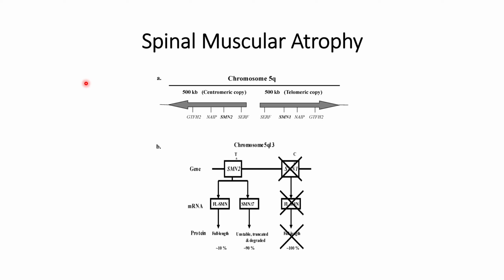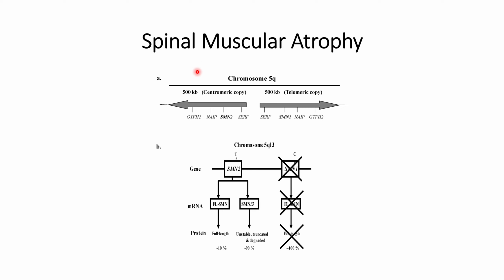The patient might get symptoms such as muscle weakness or muscle thinning, and in the worst case it might lead to premature death.